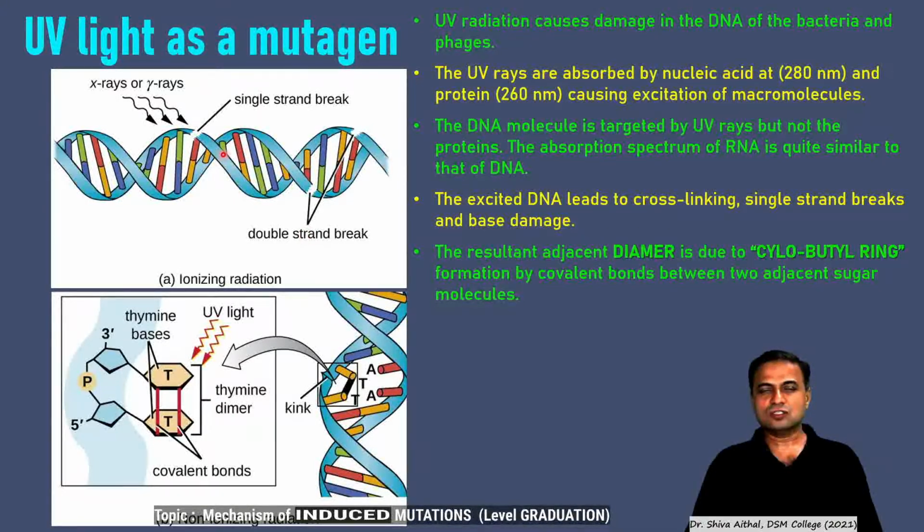It is completely different when it comes to ultraviolet light. It is a non-ionizing radiation and it is absorbed by the DNA. UV radiation causes damage in the DNA of bacteria and phages. The UV rays are absorbed by the nucleic acids. Now there are two ultraviolet wavelengths, 260 and 280 nanometers. The difference is very subtle, but the macromolecules are so specific that 260 will be absorbed by DNA and 280 will be absorbed by proteins.